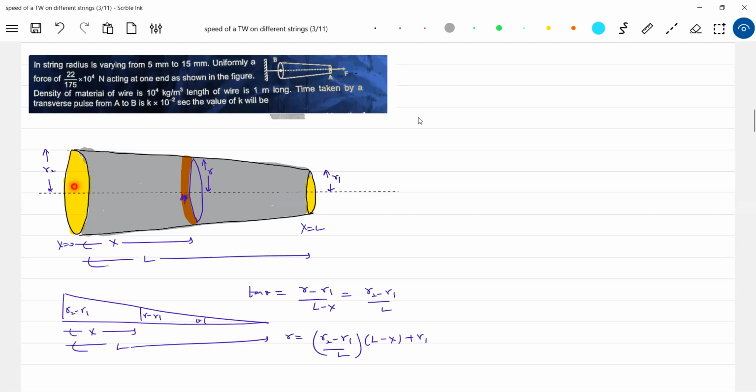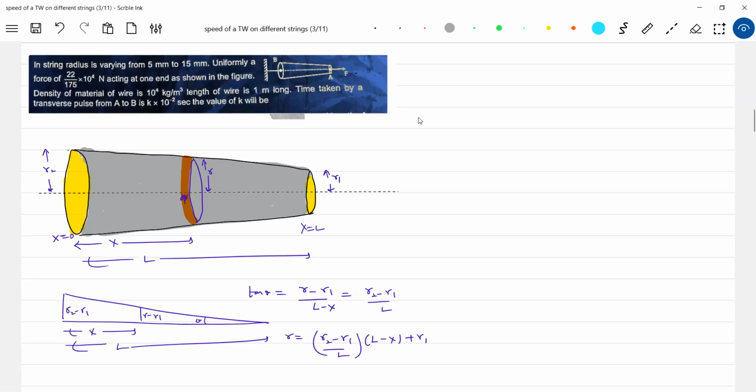It should be R2. Little bit of mathematics, we have to be careful. Put X equal to 0, L gets cancelled, minus R1 plus R1, R2. Put X equal to L, this will be 0, so R equal to R1. I think it is satisfying the diagram, the equation we wrote.